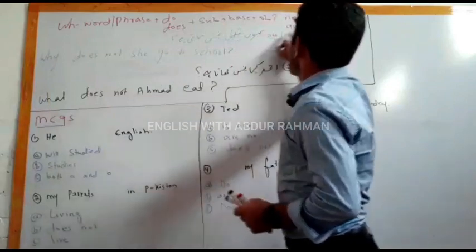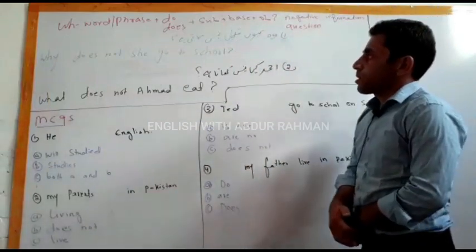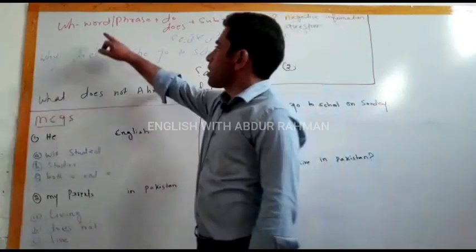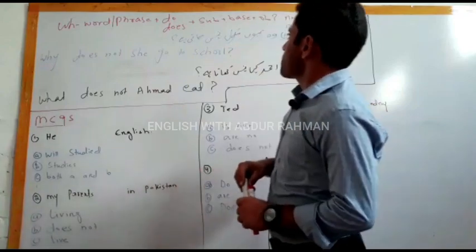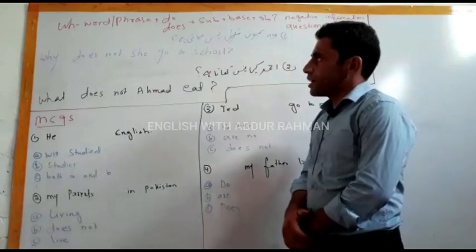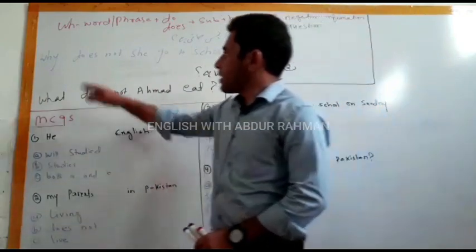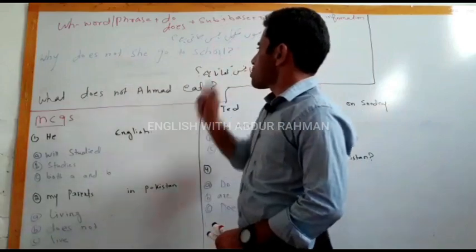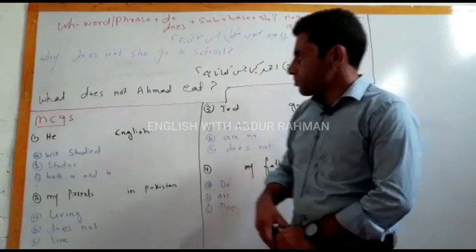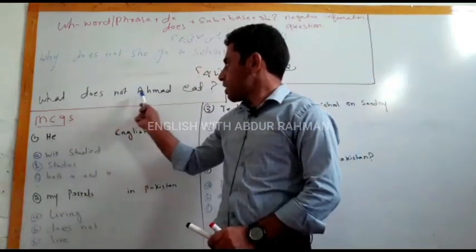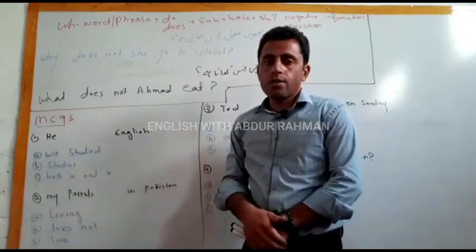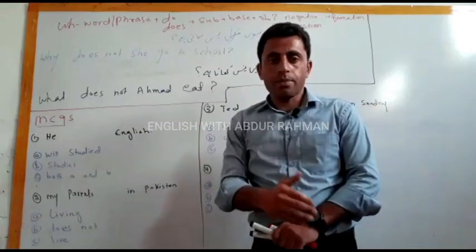अब आते हैं negative information question की तरफ. So the structure of negative information question sentences is WH word phrase, then do, does, then subject, then base form verb, and then object. So like for example, वो क्यों स्कूल नहीं जाती है, so why does not she go to school. आगे है अहमद क्या नहीं खाता है, so what does not Ahmad eat. It was the exercise, and it was the structure of simple present tense sentences.